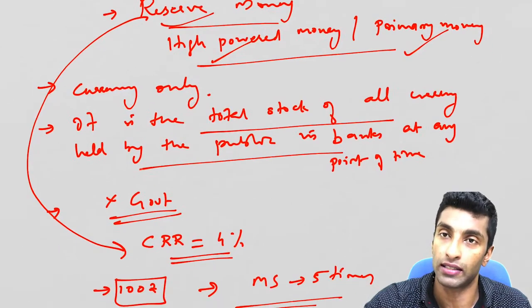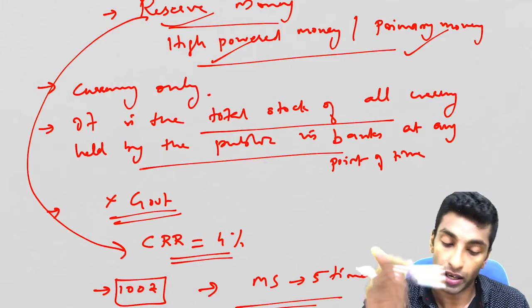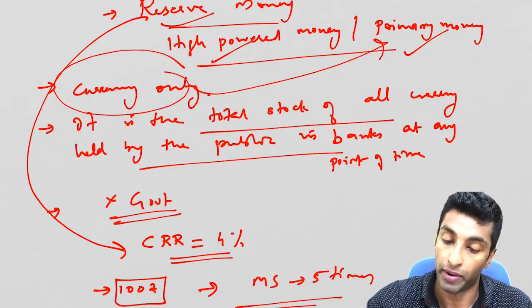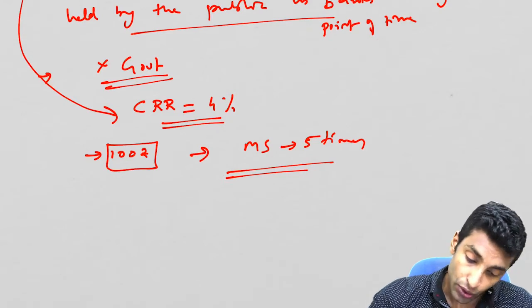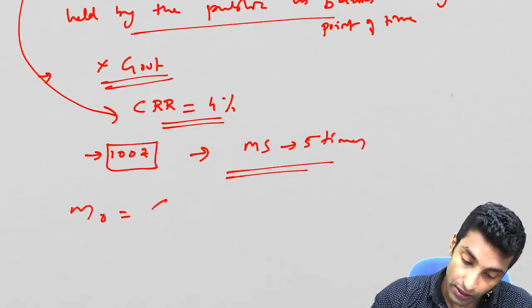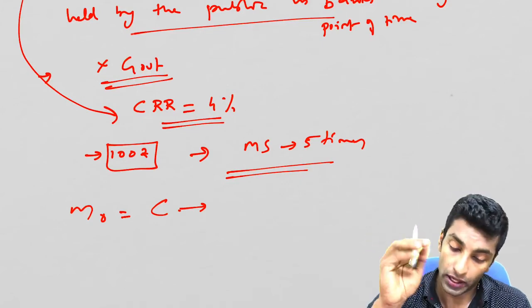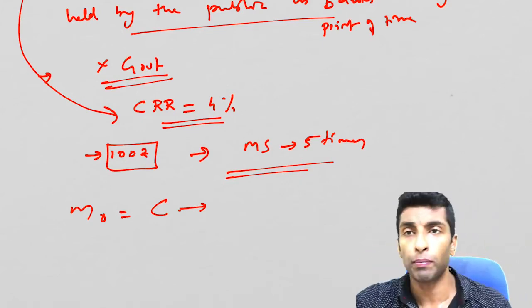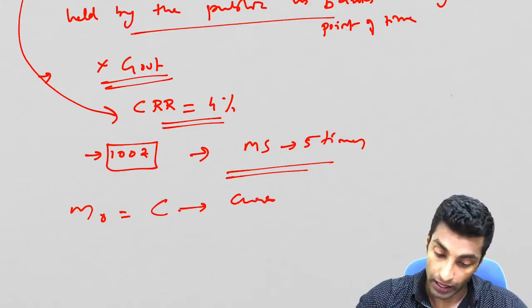The currency is there and deposits are there. So here we are talking about currency. Currency is the primary money, deposits are the secondary money. So here we are only talking about currency. That is why primary money. So now no need to have any doubt here. So what is M0? M0 is the currency. This currency stands for all currency in circulation. It includes currency with public and banks, all the currency included.